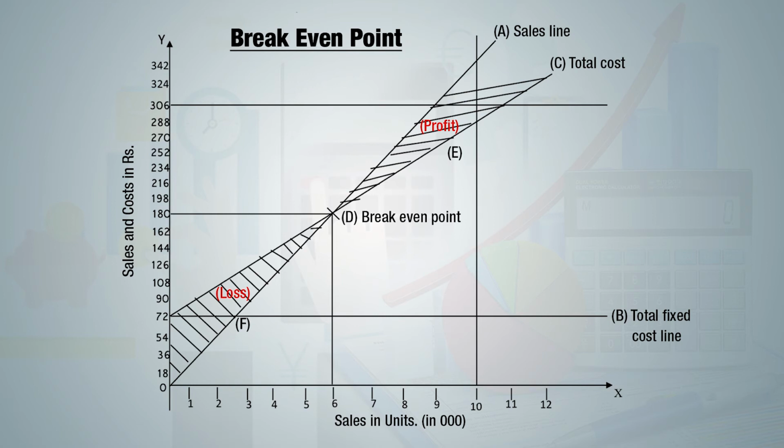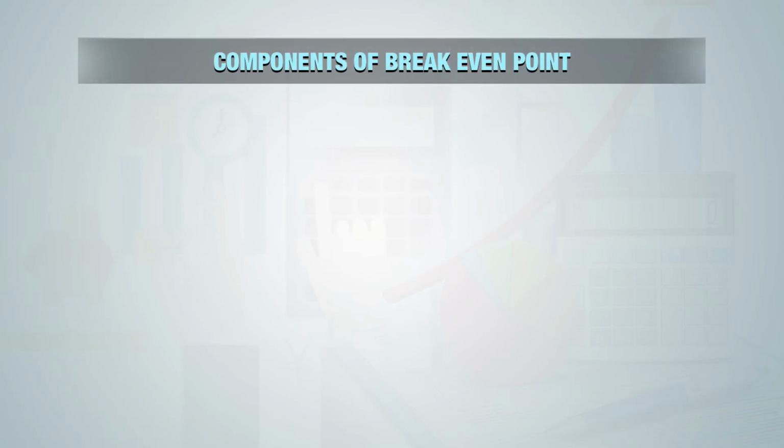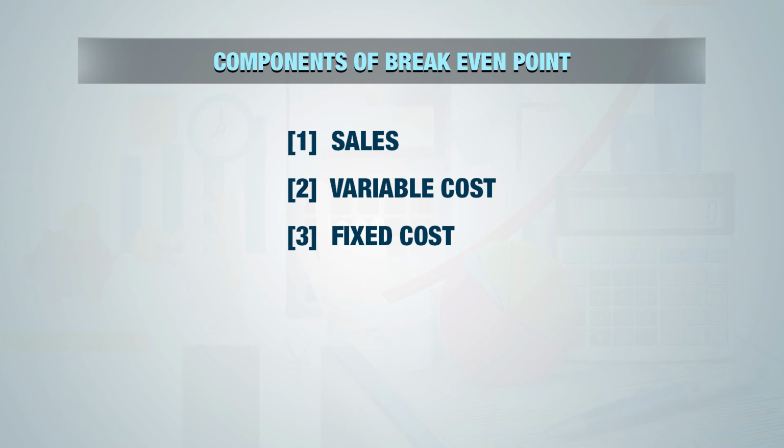So this was the calculation of break-even point in terms of formulas as well as with the help of graphical method. Now we discuss components of break-even point. From our previous discussions, we come to know that break-even point is based on selling price per unit, variable cost per unit, and total fixed cost. In formulas also, we have seen the use of total fixed cost, selling price per unit, and variable cost per unit. It means that break-even point has 3 components, or in other words, changes in these 3 will lead to change in break-even point. Let us understand this with the help of example.